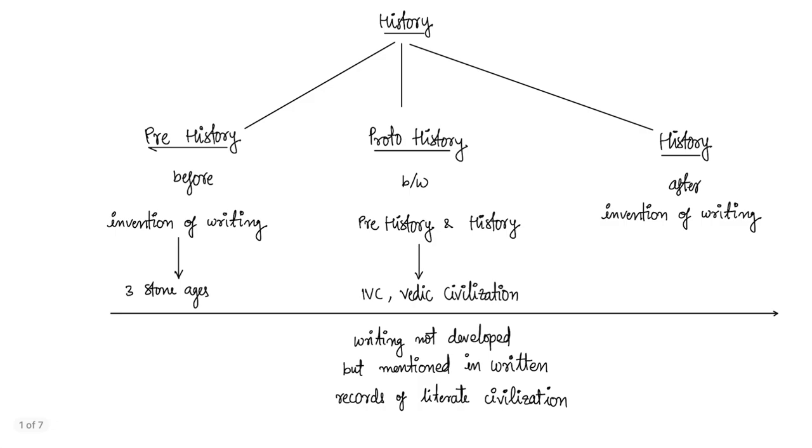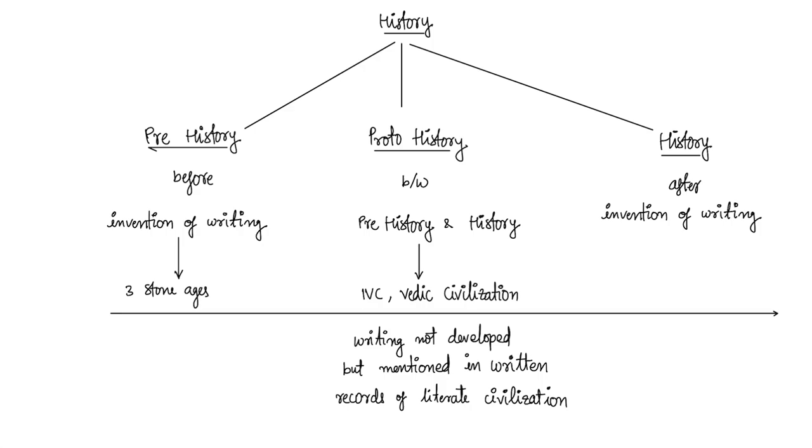Prehistory, before the invention of writing. Example, the three stone ages. History, after the invention of writing. Protohistory, the stage between prehistory and history. Writing was not developed by the people, but they are mentioned in the written records of literate civilization. Examples, Indus Valley civilization and Vedic civilization.